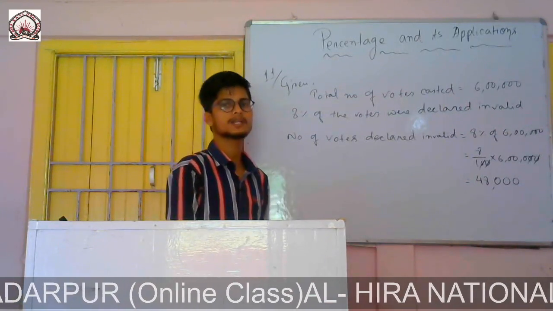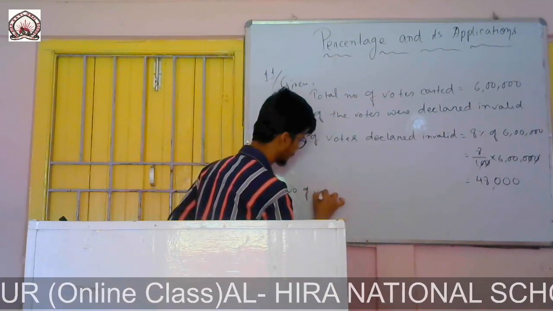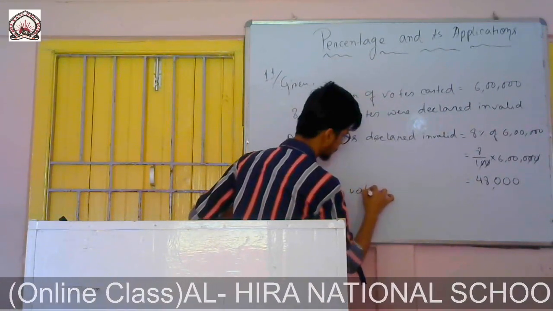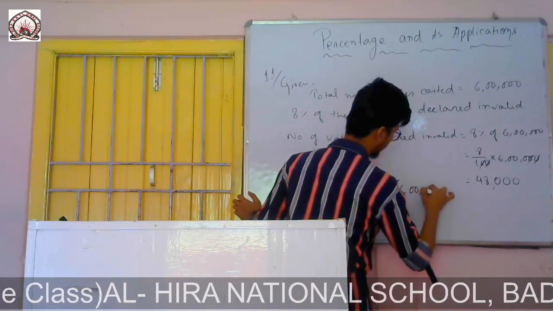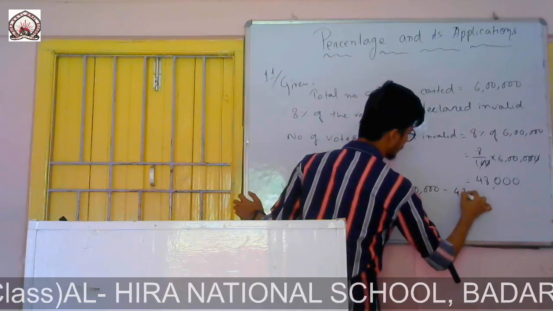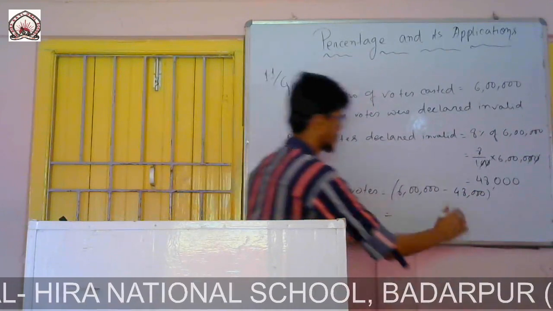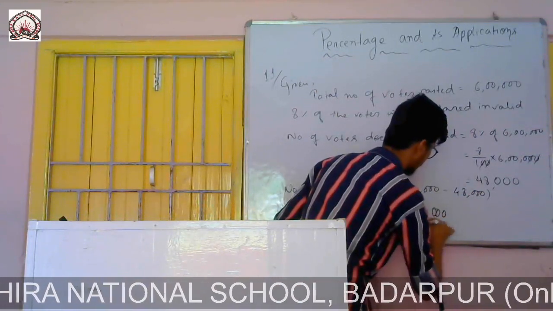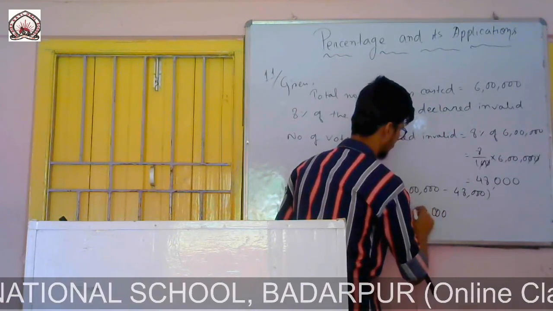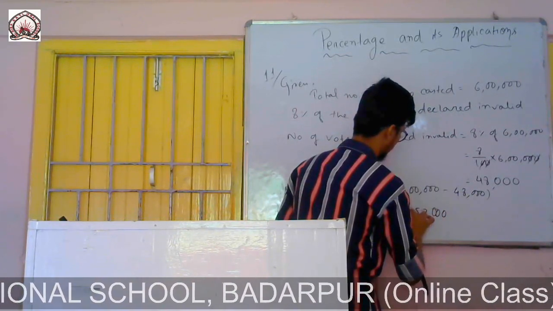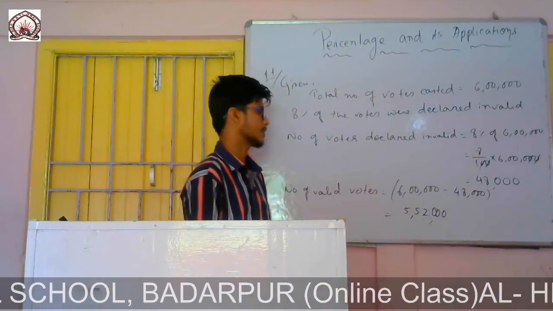Now we will find the number of valid votes. Number of valid votes equals total votes 6 lakh minus invalid votes 48,000. If I simply subtract, it will be 0 0 0, then 10 minus 8 is 2, 9 minus 5 is 4, and 5 lakh 52,000 is left.